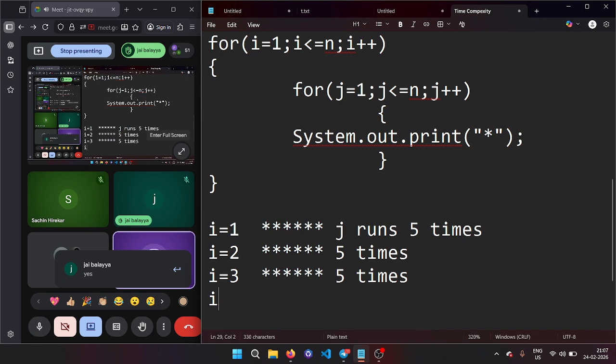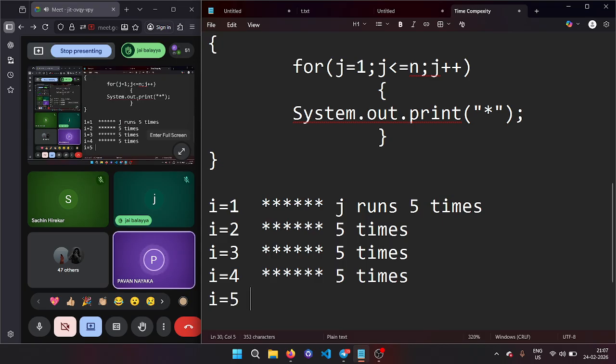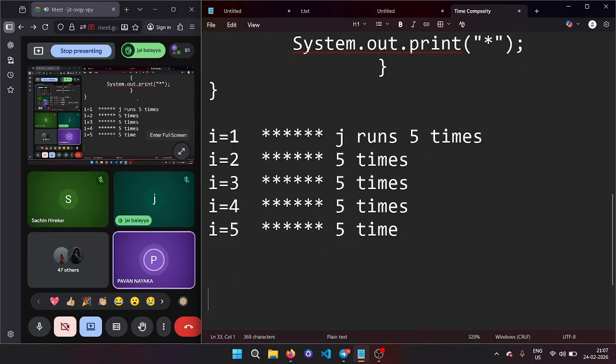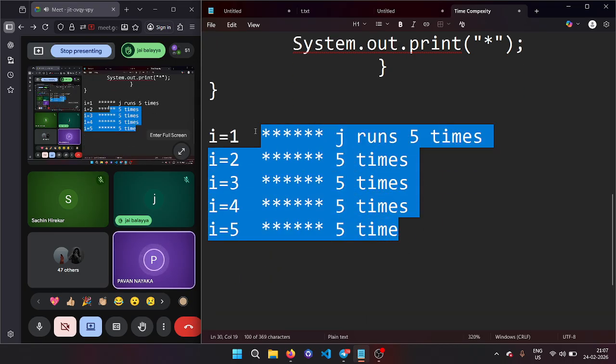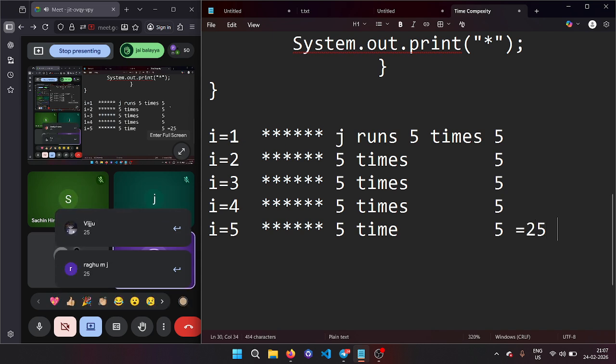Next, the value of i becomes 4. Again j runs 5 times. Next, i becomes 5. Again my j runs how many times? 5 times. So in total, how many times did the loop run? This is 5 plus 5 plus 5 plus 5 plus 5. What does the total make? The total is 25 iterations.